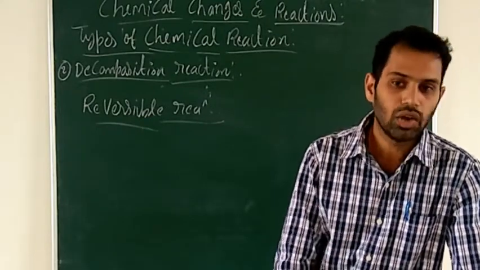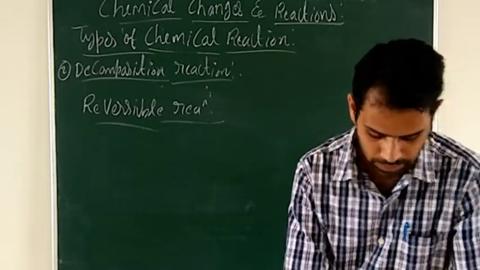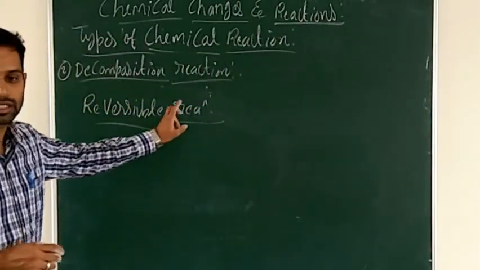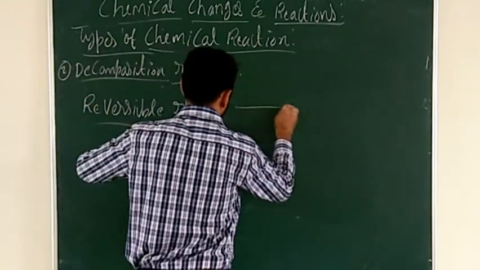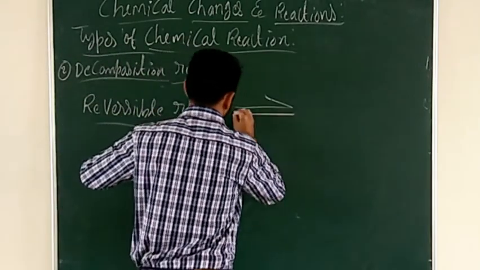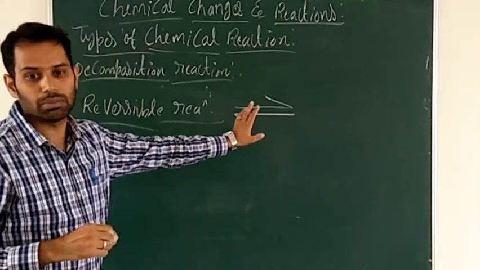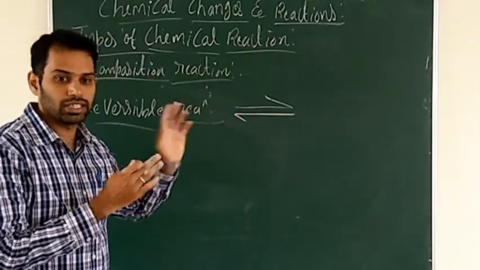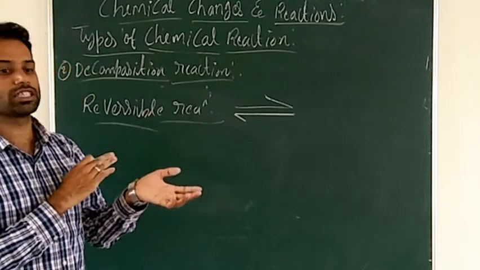For example, when iron reacts with water, it will give ferric oxide. The reversible reaction has its own symbol, so this is a reversible reaction. You can change the direction of the reaction by changing the condition. That is called a reversible reaction.